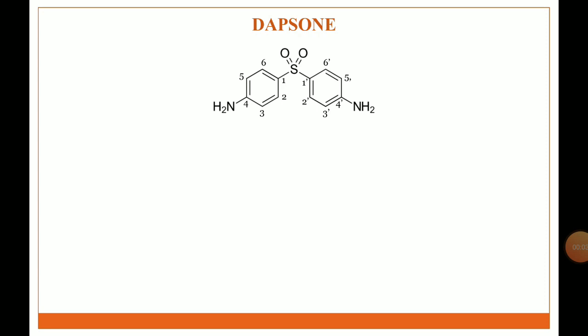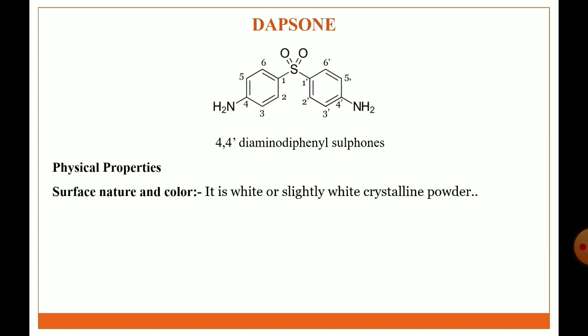Then we discuss the drug profile of some anti-leprotic agents. First one is dapsone. Dapsone is an example of diaminodiphenyl sulfone derivatives. This is the structure of dapsone. IUPAC name is 4,4'-diaminodiphenyl sulfone.